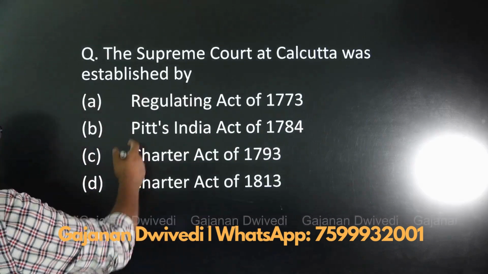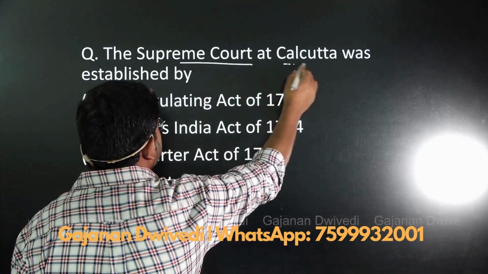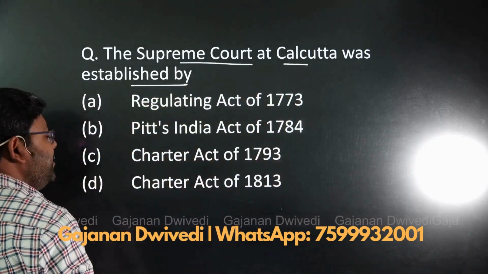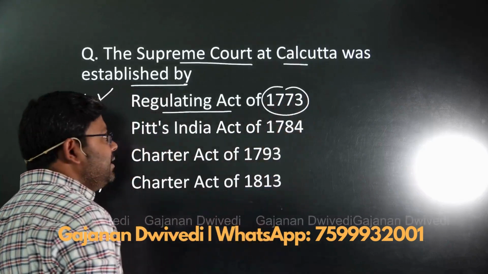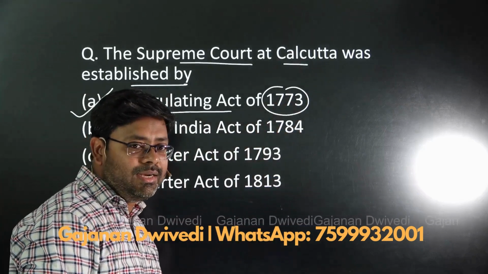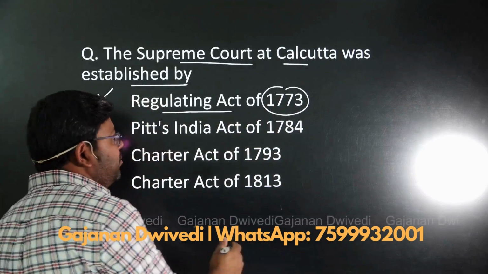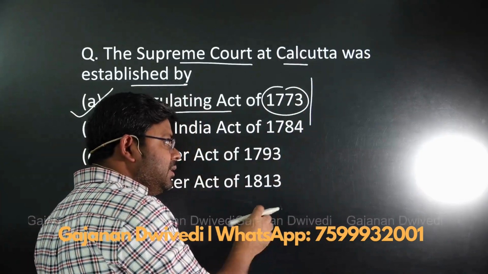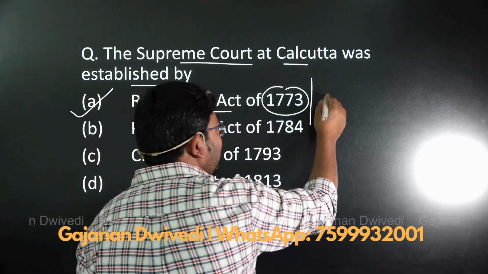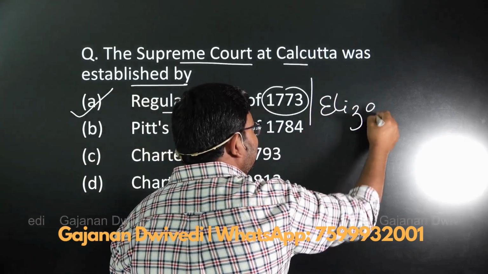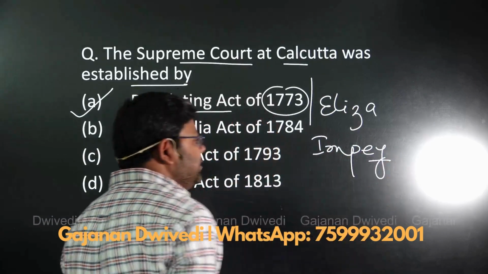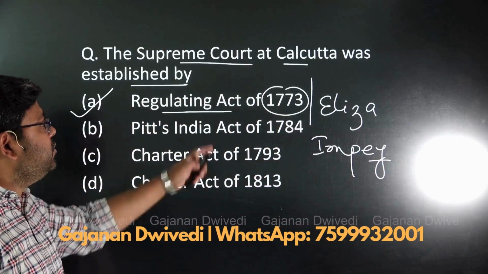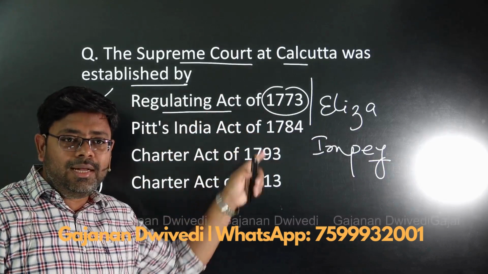Then the next question says that the Supreme Court at Calcutta was established by... remember, it was the Regulating Act of 1773 that established a Supreme Court in Calcutta. Additional information: the first Chief Justice of the Supreme Court was Elijah Impey. Elijah Impey was the first Chief Justice of the Supreme Court established in Calcutta as per the Regulating